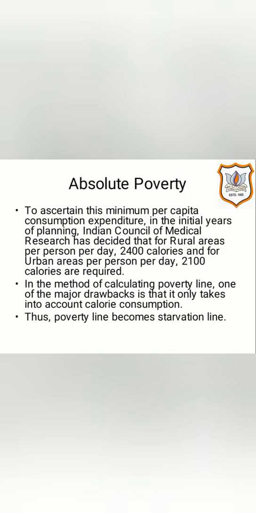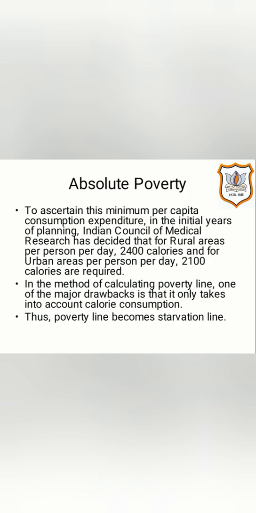That means, according to ICMR, in rural areas, a person should consume at least 2400 calories, and in urban areas, a person should consume minimum 2100 calories per day. And those who are unable to make a consumption of the required calories come under the category of poor.